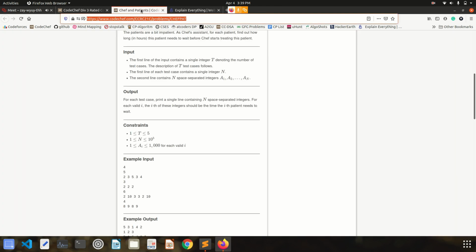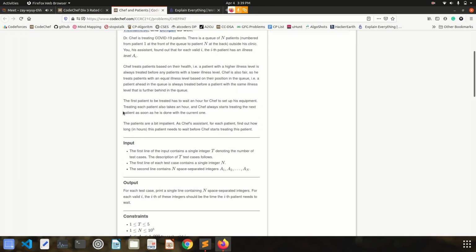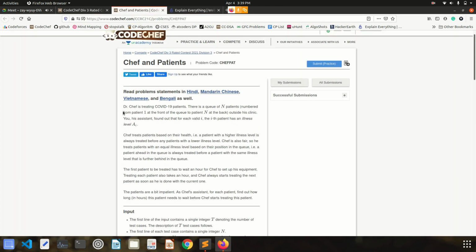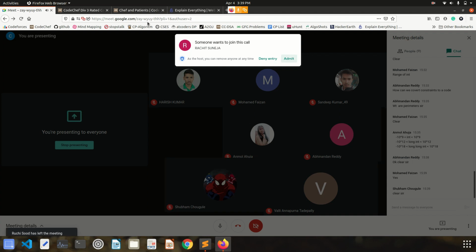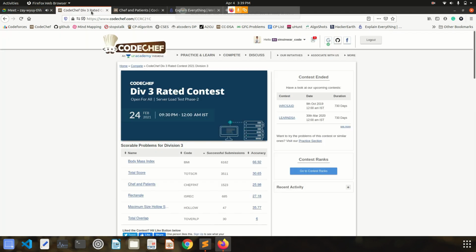So the third question which we are having today is this one, and this question will include a very interesting thing which is related to sorting. I am not going to disclose right now. I will let you think for some time. I'll just read this question for you guys, and after that just think for a few minutes and then we will discuss this question, right?